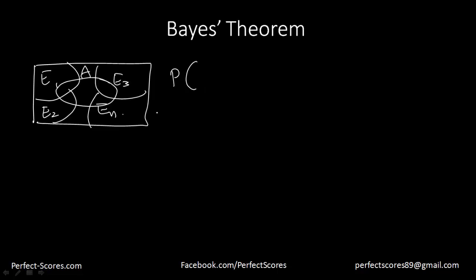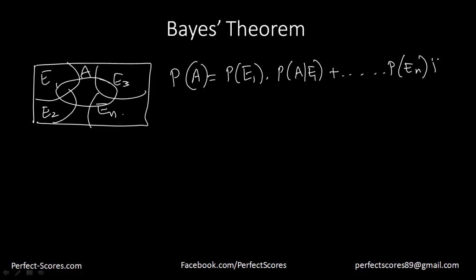That would be equal to probability of event E1 occurring into probability of event A occurring such that E1 occurs, and so on till probability of En occurring into probability of A such that En occurs. Now that is the total probability of event A occurring.